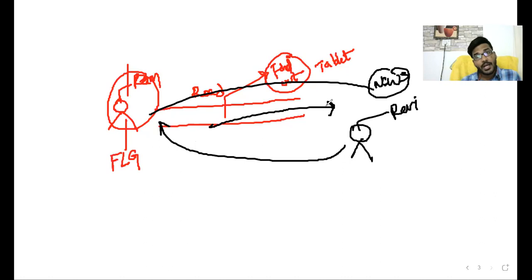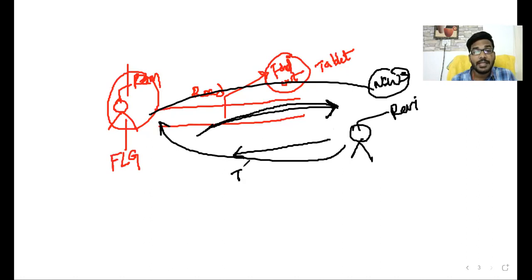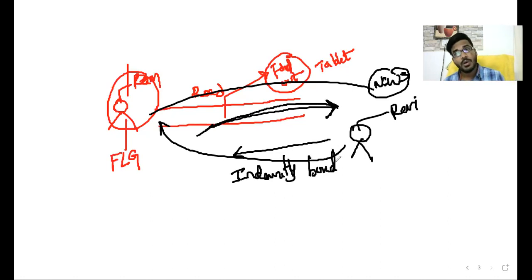That is why, the moment he hands over the tablet to Ravi, he can obtain an indemnity bond from Ravi. He says: no problem, I will deliver your tablet to you, but one indemnity bond is required from your end. Why? Because tomorrow another person may come, submit all the proofs and become the true owner, then I incur loss and I am liable to pay that money to the true owner.